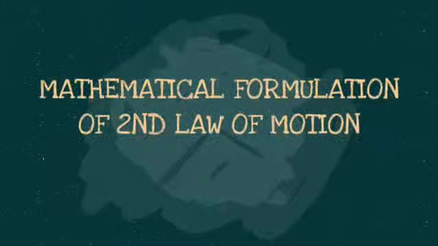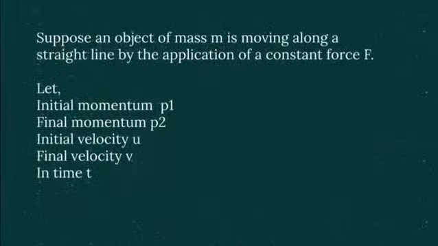Now we shall see how to formulate the second law of motion. Suppose an object of mass m is moving along a straight line by the application of constant force F. That is, you are making an object to move. The mass of the object is m and it is moving in a straight line due to the application of the constant force F acting on it. Then the initial velocity of that particular mass of the object will be u and final velocity will be v.